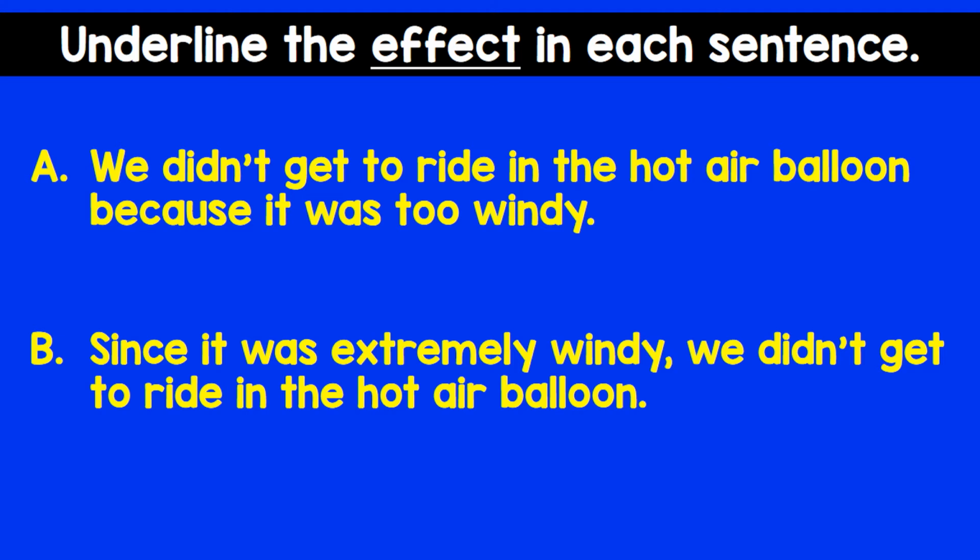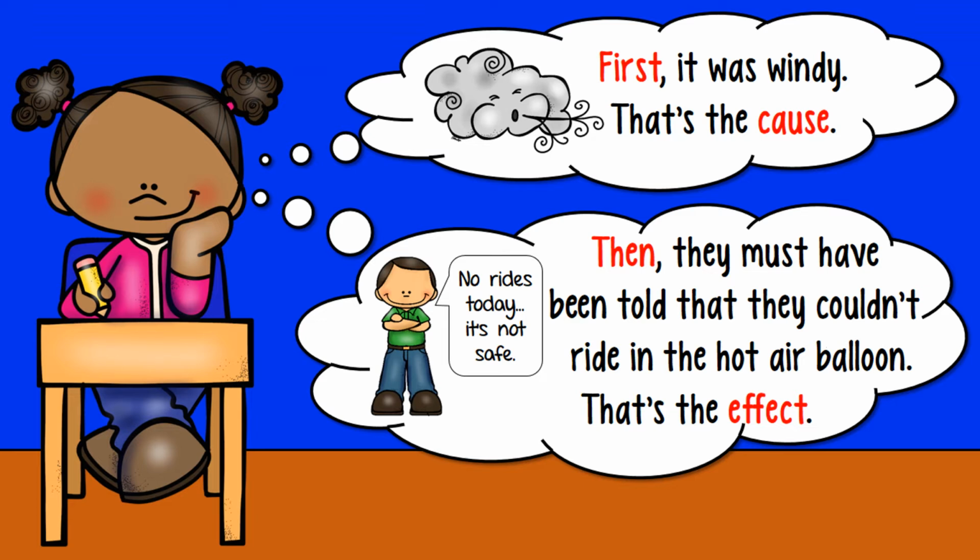Let's now take a look at these two sentences and underline the effect. Sentence A says, we didn't get to ride in the hot air balloon because it was too windy. Sentence B says, since it was extremely windy, we didn't get to ride in the hot air balloon. So let's think about this. Well, first, it was windy.